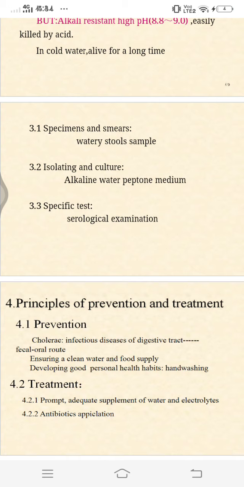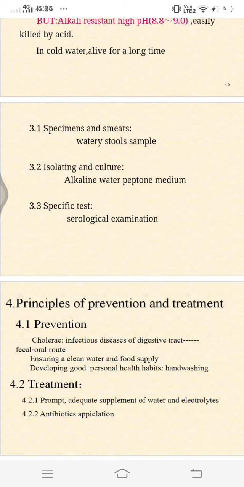And there are also some other species of Vibrio, Parahaemolyticus and Alginolyticus. Let us see a brief of Parahaemolyticus. Actually they are capsulated. Cholera are non-capsulated, but they are capsulated and they show bipolar staining, that is important. And they can grow only in sodium chloride medium, that is also halophilic. On pathogenicity, all strains are pathogenic in Parahaemolyticus, but only those strains which show the Kanagawa phenomenon can cause food poisoning. So this is important, the Kanagawa phenomenon. What is this Kanagawa phenomenon? When grown on high salt blood agar, they produce hemolysis. It is associated with marine food. Abdominal pain, diarrhea, vomiting and fever are characteristic of the food poisoning.